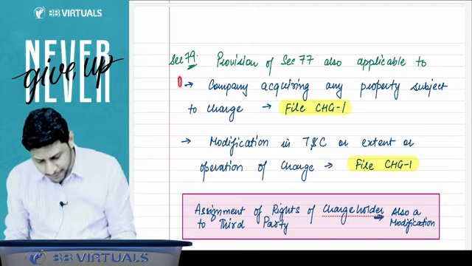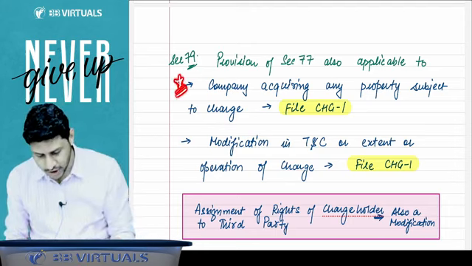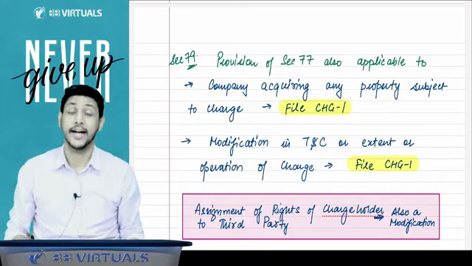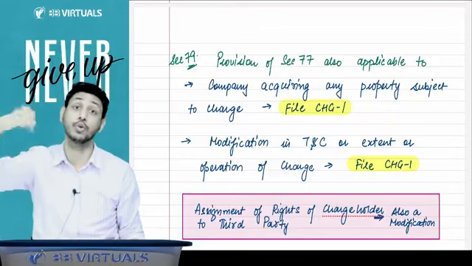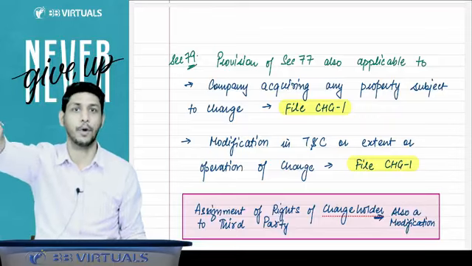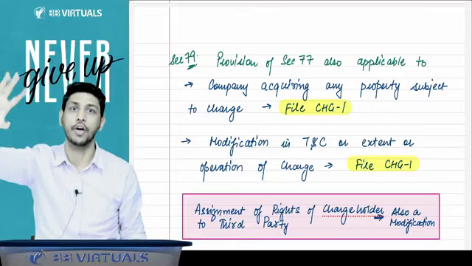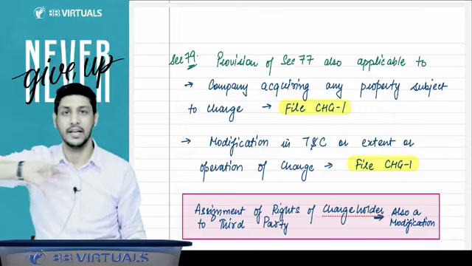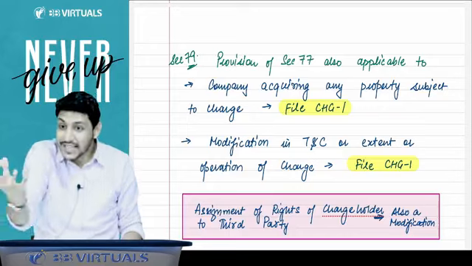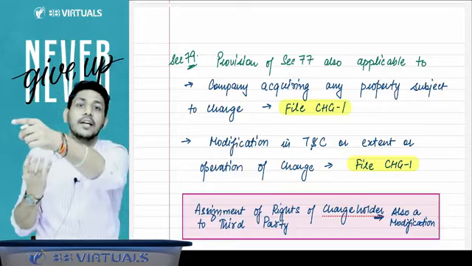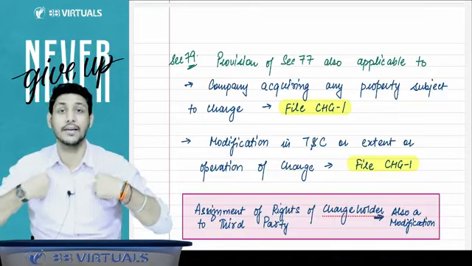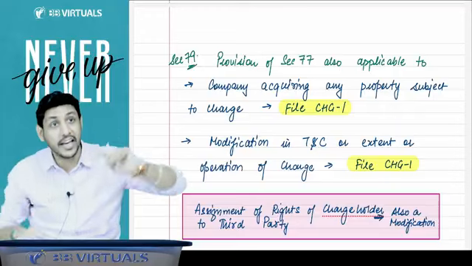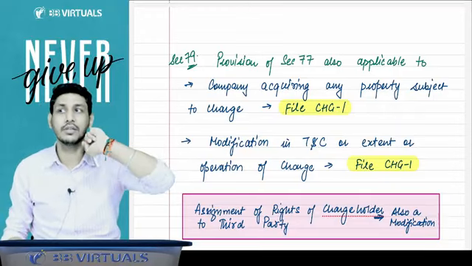There is one more very important case, and the institute has asked a question on this point also. If a company is acquiring any property subject to charge, which means that is the property, and on that property a charge is already created, and this company has purchased that asset from that company, so now the new borrower is this company. This company again has to file a CHG1 to the ROC.